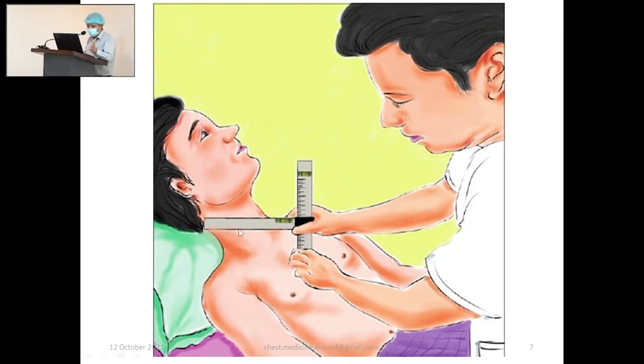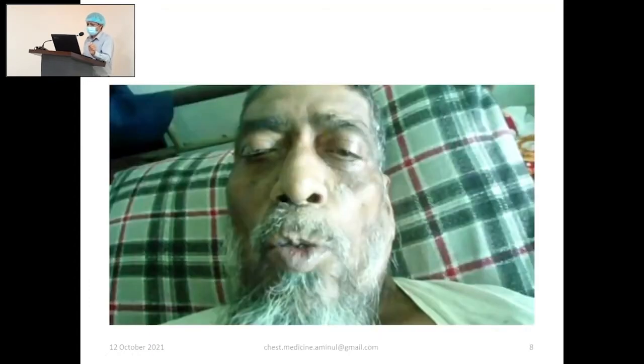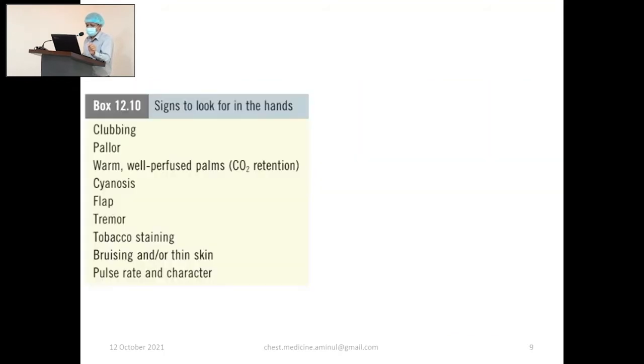We place one scale or pencil parallel to the horizontal plane, and this scale should be at 90 degrees with the floor, not with the sternum. If the distance from the manubrium sterni to this scale is 7 centimeters, for example, then his JVP is 7 centimeters of water. This is pursed lip breathing.